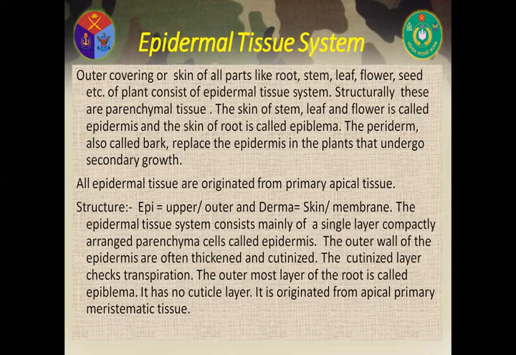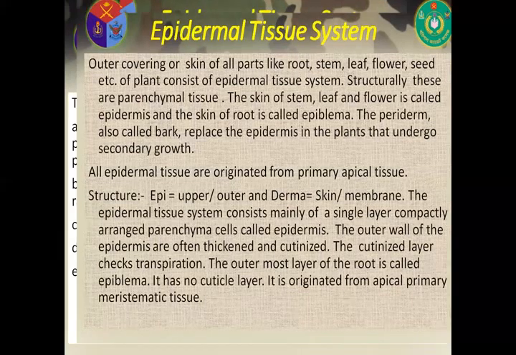Now, structure of epidermal tissue. Epi means upper, it means outer, and derma means skin or membrane. The epidermal tissue system consists mainly of a single layer of compactly arranged parenchyma cells called epidermis. The outer walls of the epidermis are often thickened and cutinized. The cutinous layer checks transpiration. The outermost layer of the roots is called epiblema. It has no cuticle layer. It originates from apical primary meristematic tissue.